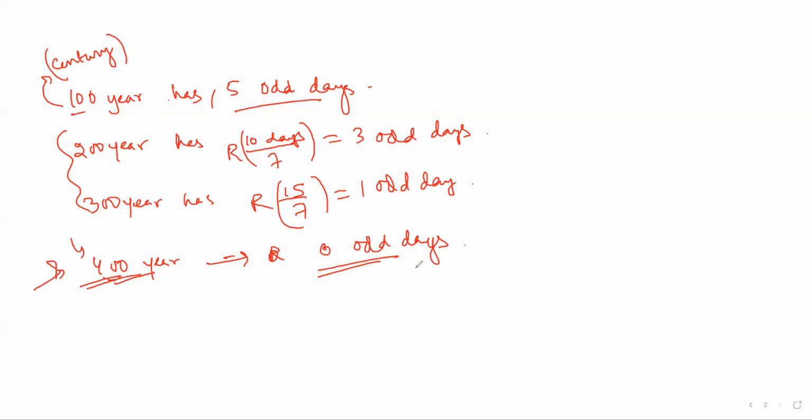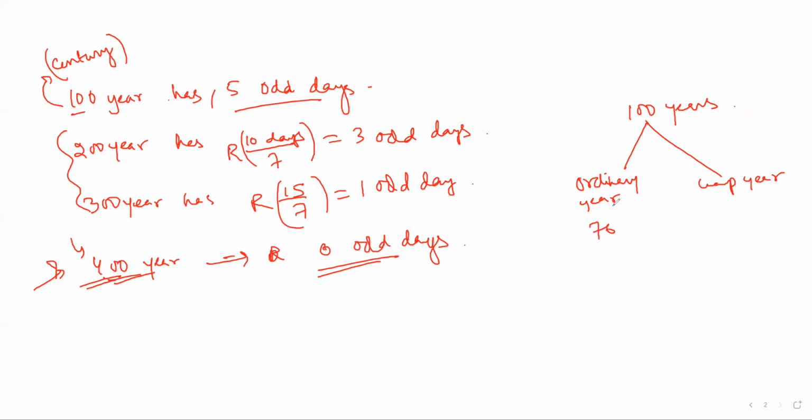Among the 100 years, there are leap years and non-leap years, ordinary years and leap years.